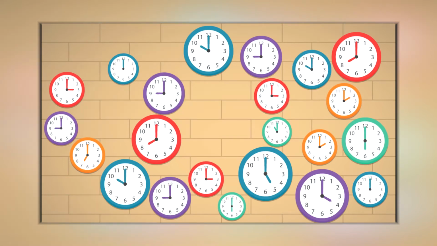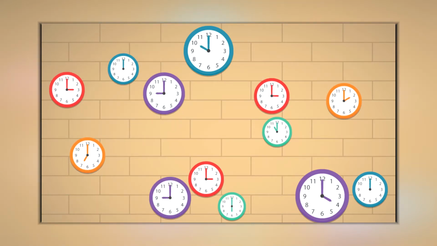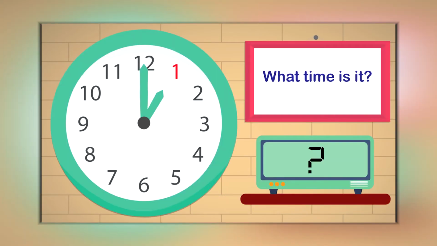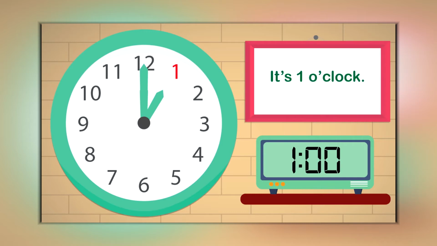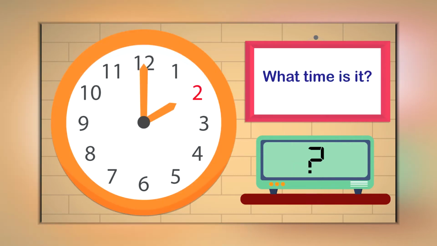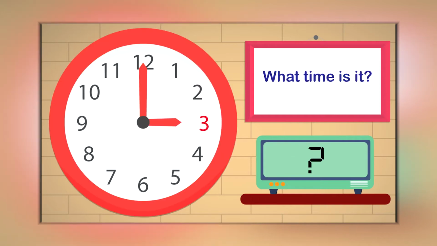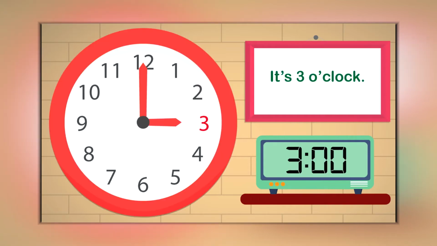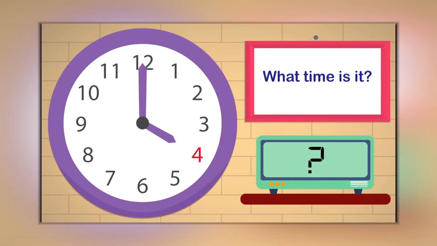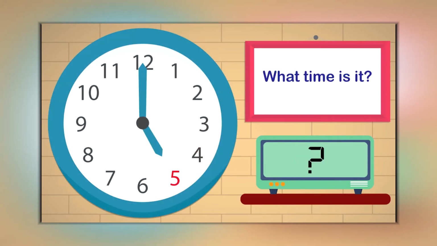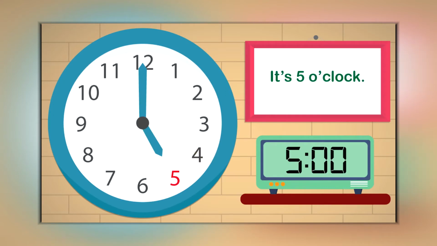Are you ready to learn to tell time? Okay, let's go! What time is it? It's 1 o'clock. What time is it? It's 2 o'clock. It's 3 o'clock. It's 4 o'clock. It's 5 o'clock.